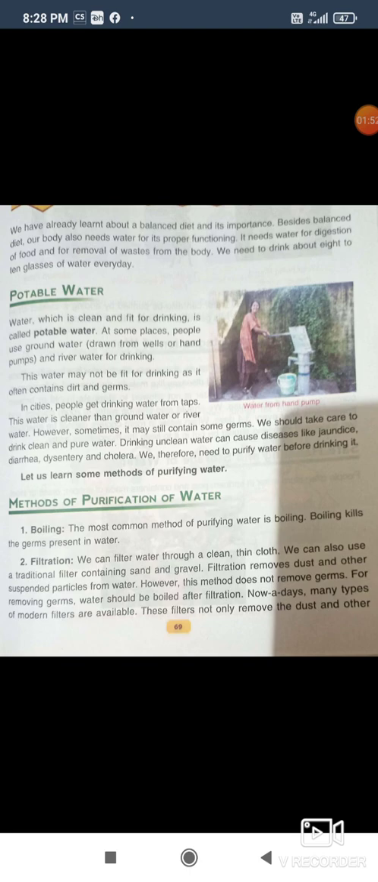Number 1, boiling. The most common method of purifying water is boiling. Boiling kills the germs present in water.